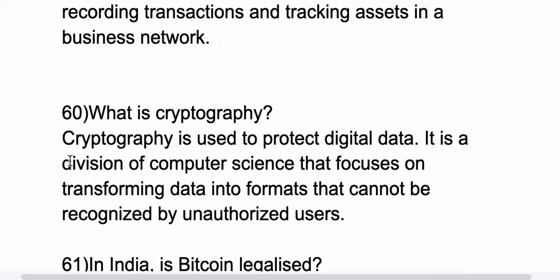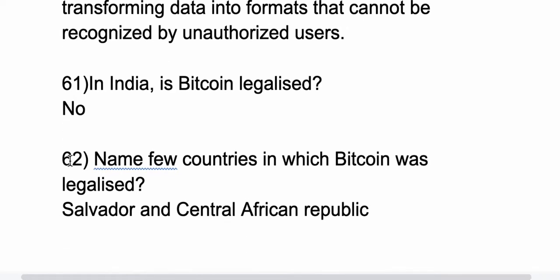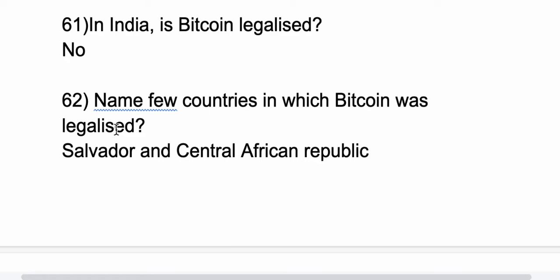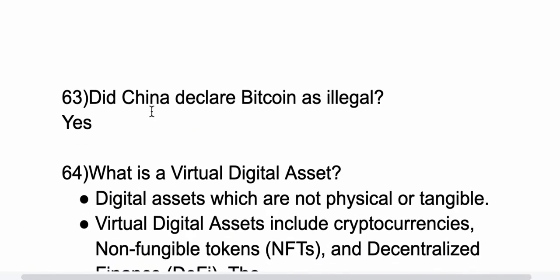Okay. So now 61st question is, in India, is Bitcoin legalized? No, but in a few countries it is legalized. Let's see. 62nd question, name a few countries in which Bitcoin was legalized. It is El Salvador and Central African Republic. So in these both countries Bitcoin was legalized. 63rd question, did China declare Bitcoin as illegal? Yes, it has declared Bitcoin as illegal.